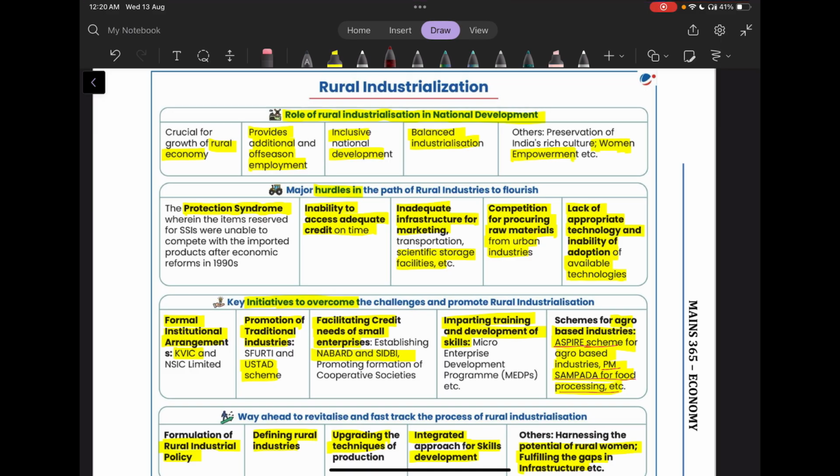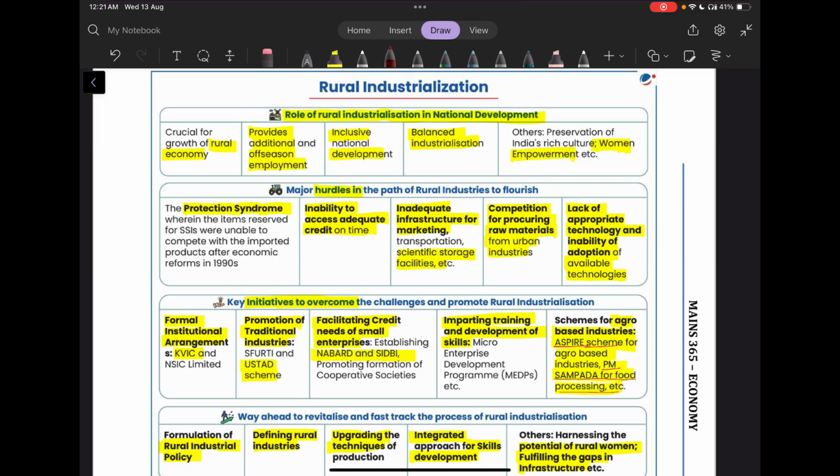Though we have overcome it to some extent after the 1990s reform, we are still unable to compete with the imported products. Then there is inability to access adequate credit on time. Then we have inadequate infrastructure for marketing, for transporting, for scientific storage facilities. Then competition for procuring raw material from urban industries is very high.